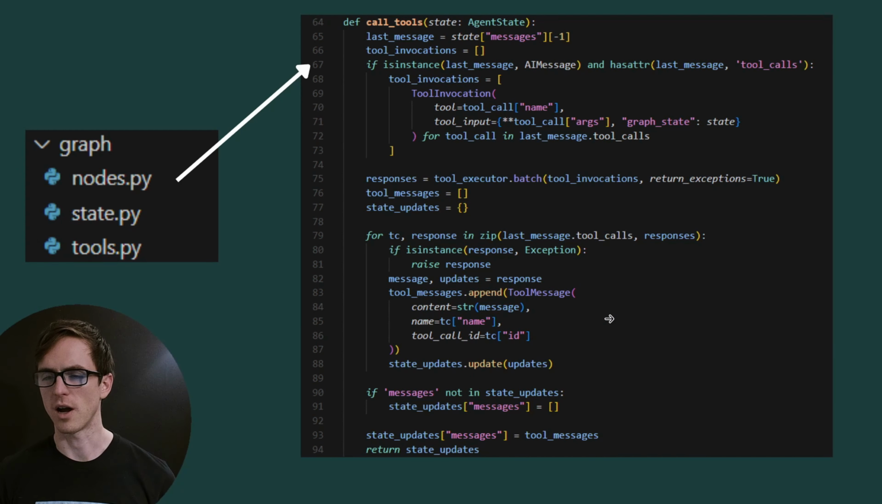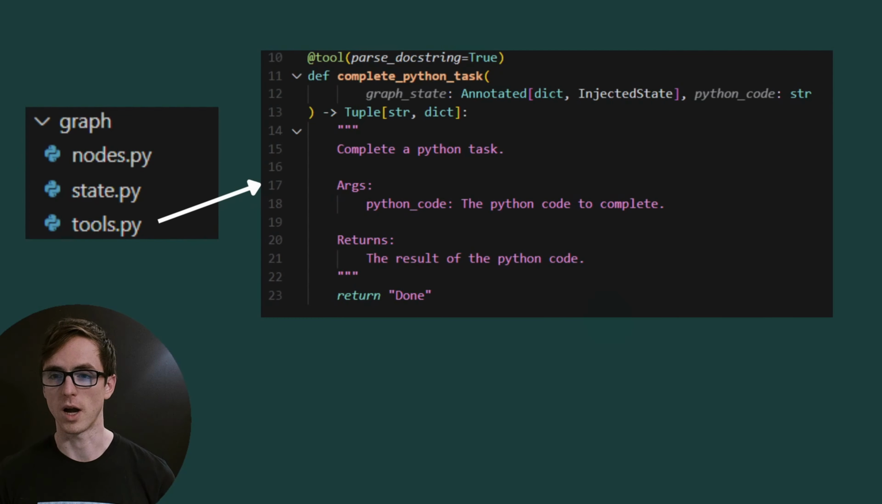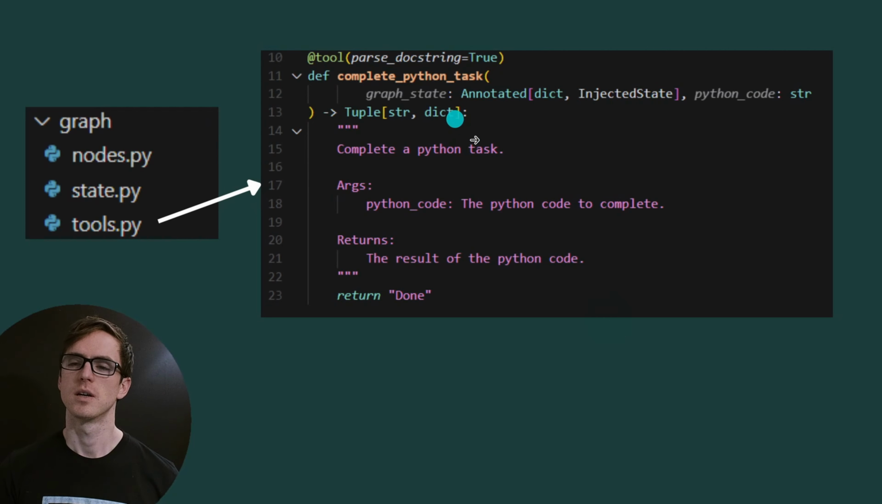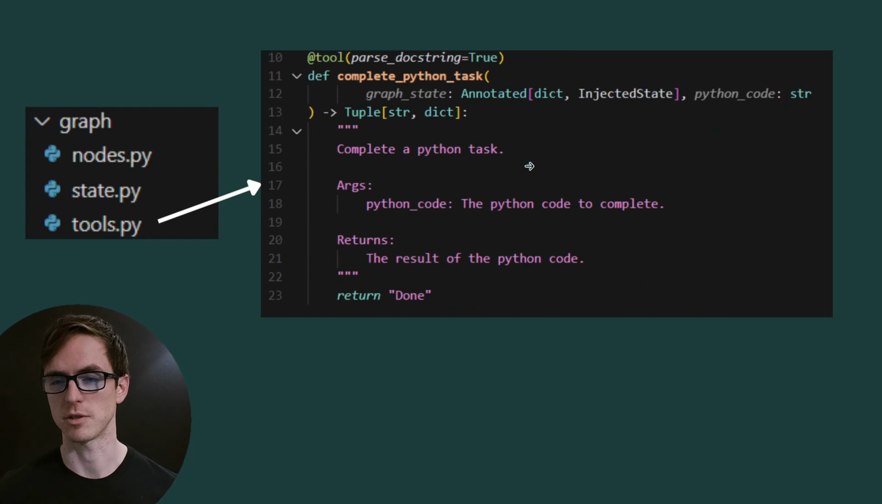Let's now have a look at our tools, or our tool. We've only got one, which is to execute some Python code, which at the moment is just taking in Python code. It's just a dummy class at the moment with this docstring to be able to provide some contextual information to the language model.